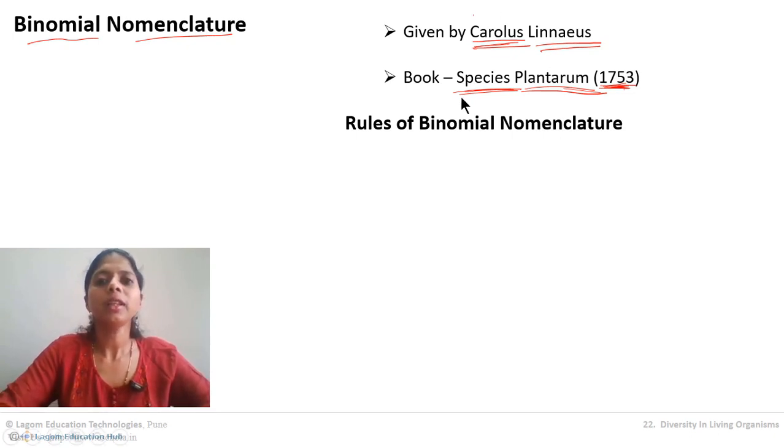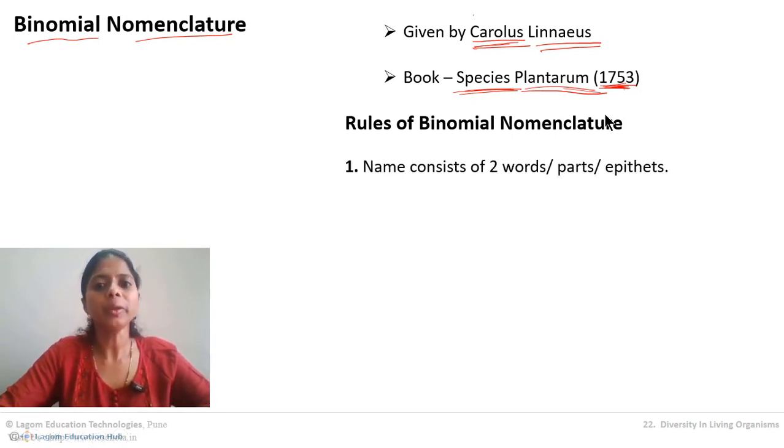He was the one who named more than 90% of plants and animals himself. Okay, and the remaining 10% were given by others. So in 1753, 90% of the work was already done, and the rest of the 10% was done by other people. So let us go and study the rules for the binomial nomenclature.